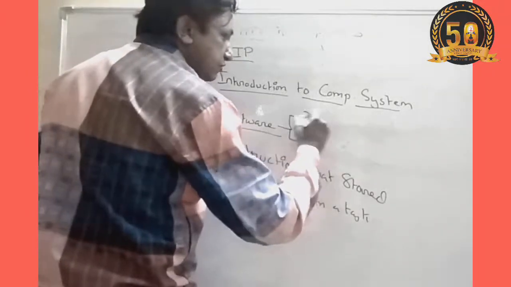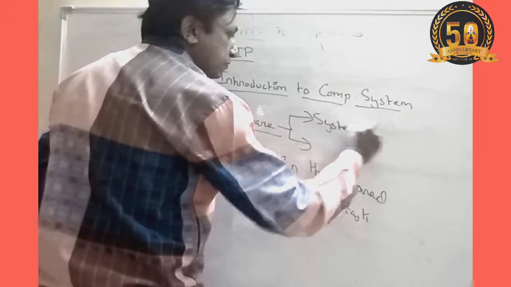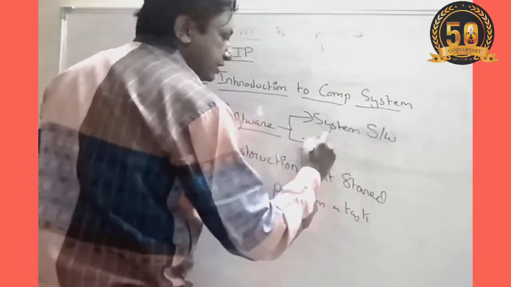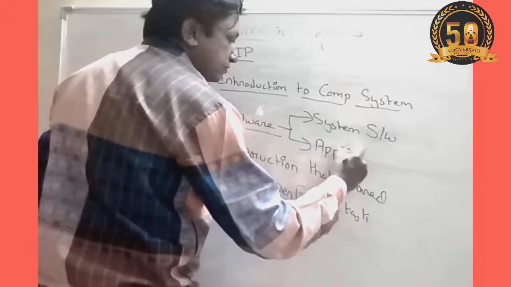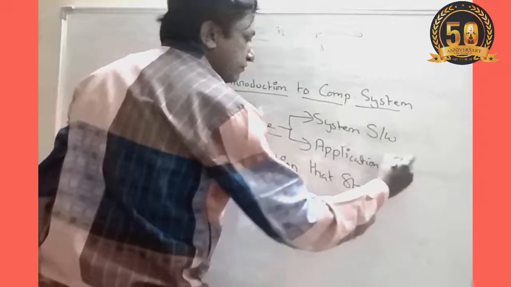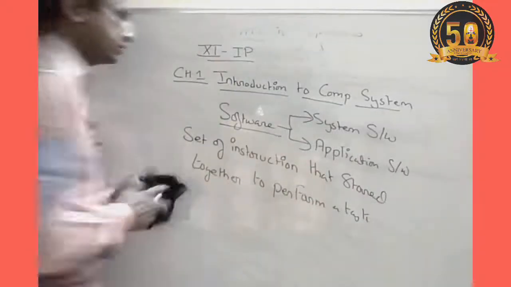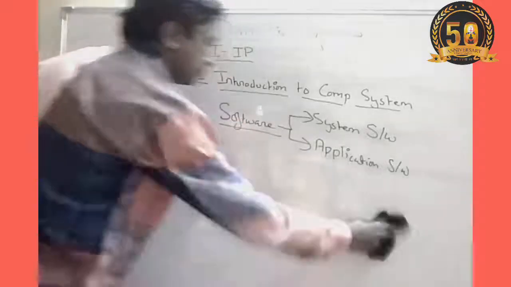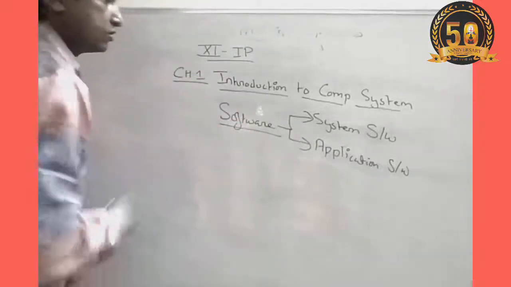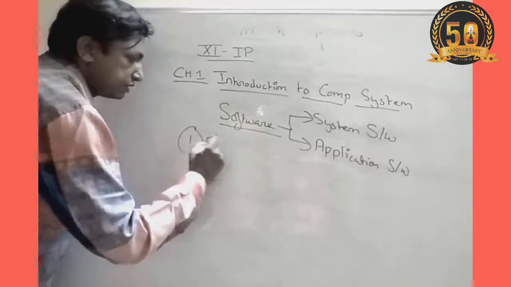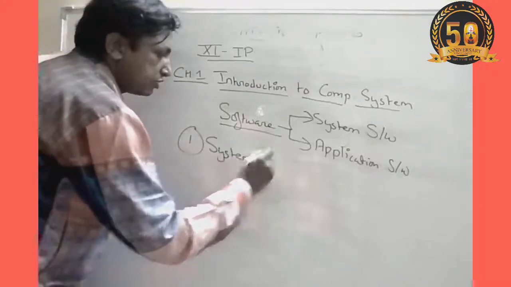First one is the system software, and second one is the application software. If we talk about the system software, that is the first software. Now, what is the system software?